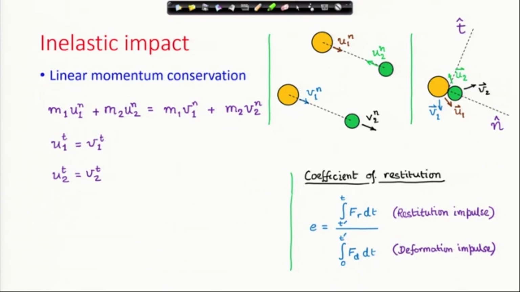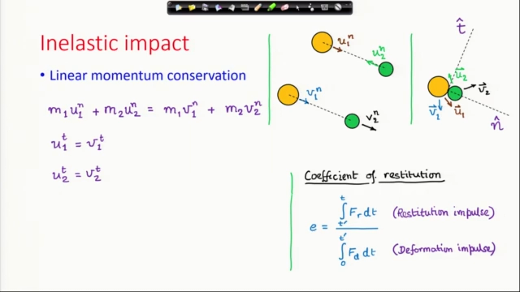Imagine 2 particles which are coming in and impacting. Once they start that impact and they are deforming, coming closer and closer, that is called the deformation process. During this deformation process, the force acting between the 2 particles, equal and opposite of course by Newton's third law, is denoted by Fd.